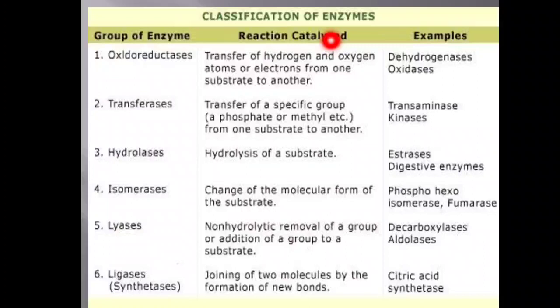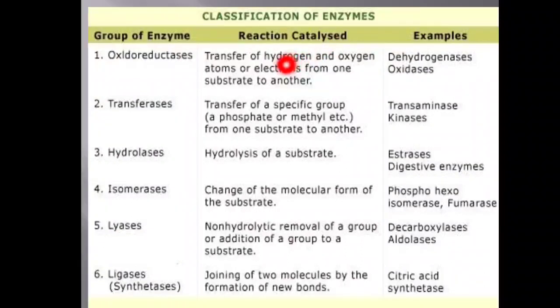These enzymes are classified into 6 classes depending upon the nature of the chemical reaction they bring about. Oxidoreductases are one class of compounds. This category brings about oxidation reduction reactions.